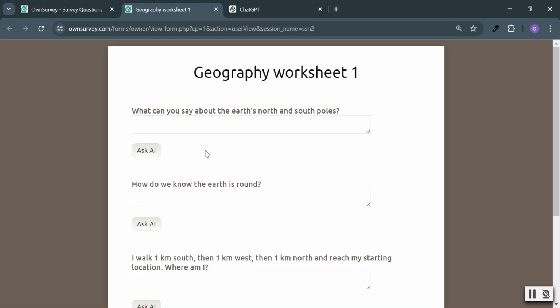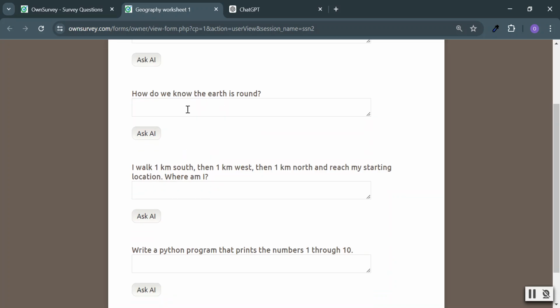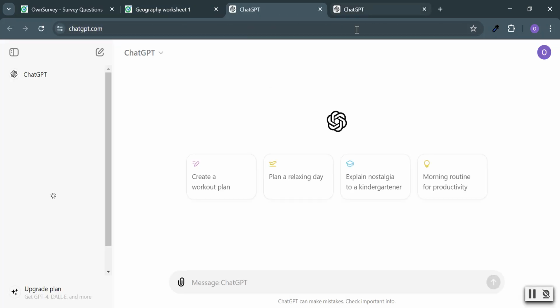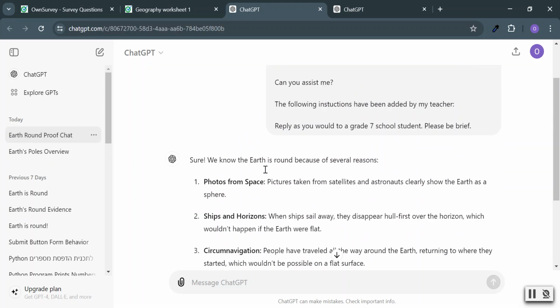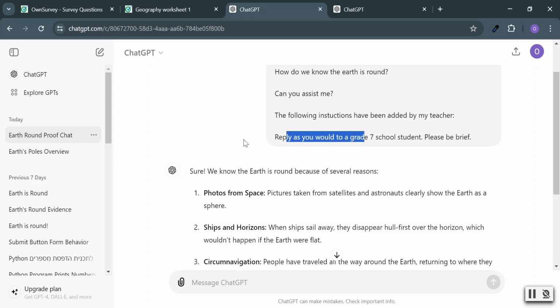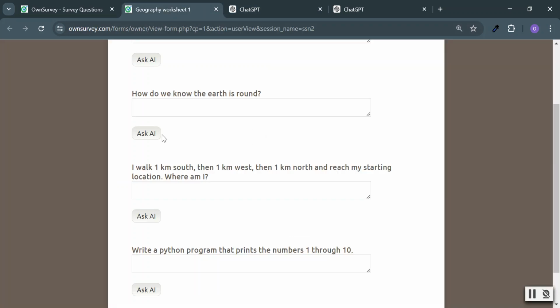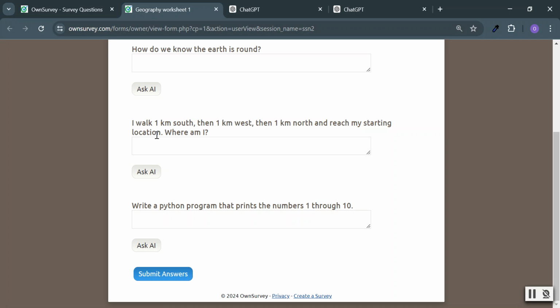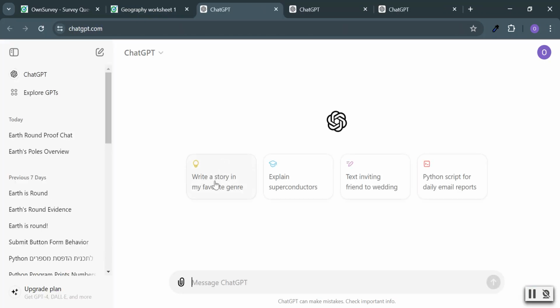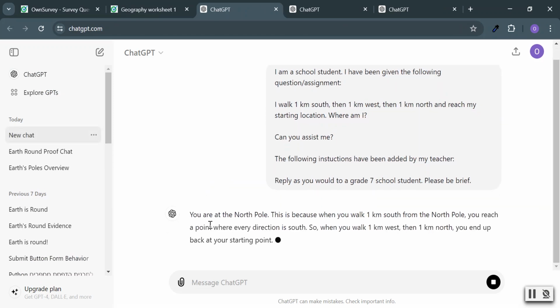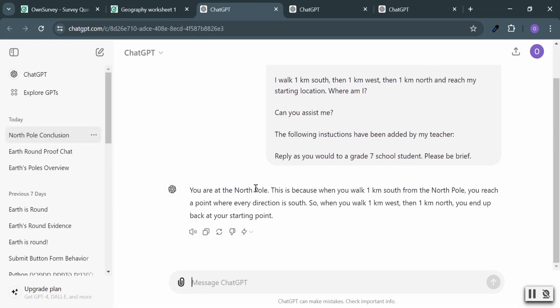How do we know the Earth is round? So, again, ask AI. Now we have a new browser tab open, and again, we get help from AI. And again, this is intended for a grade 7 school student. And this sort of riddle, he wants to ask AI. Well, it gave him the answer, you're at the North Pole, but also the explanation. Great.